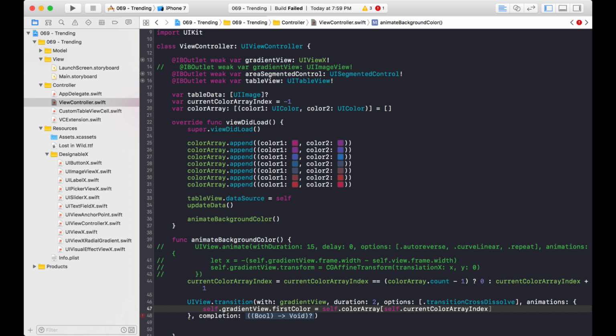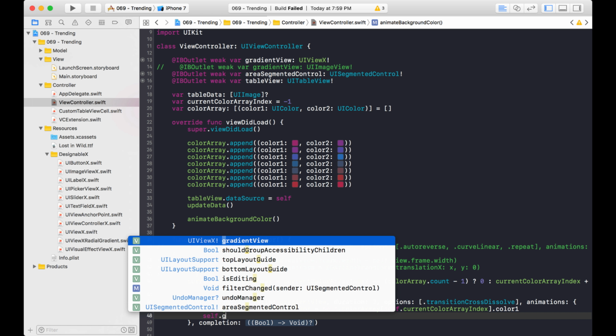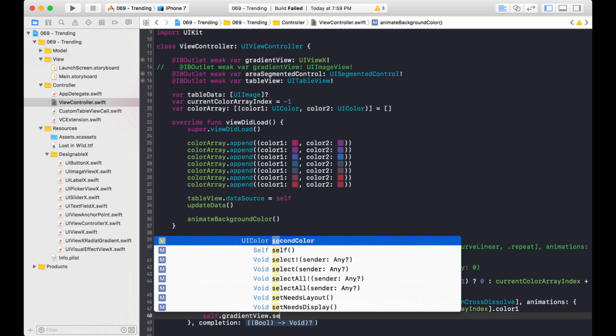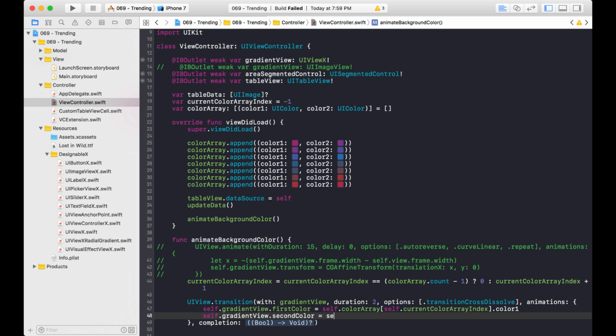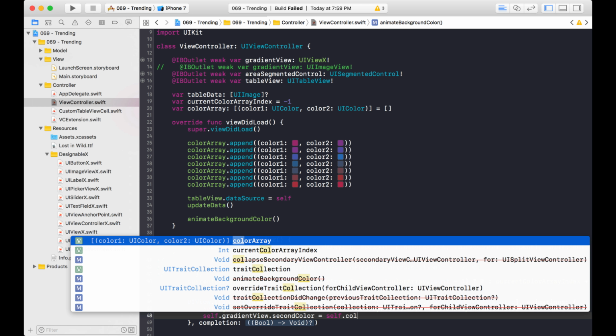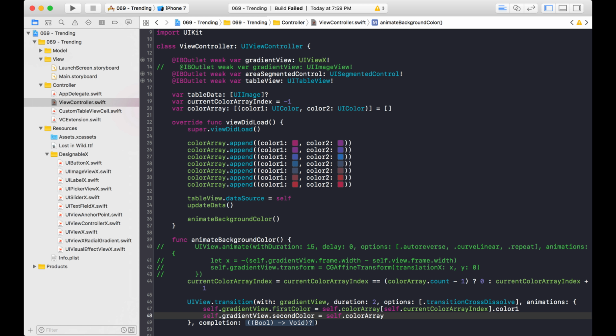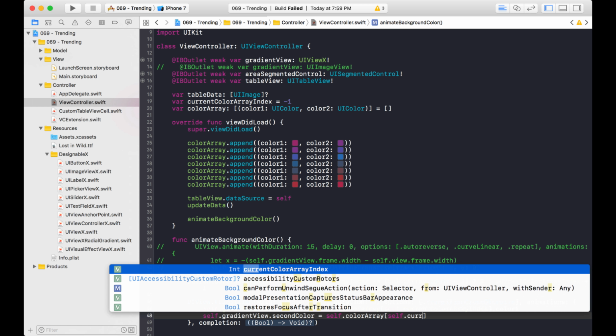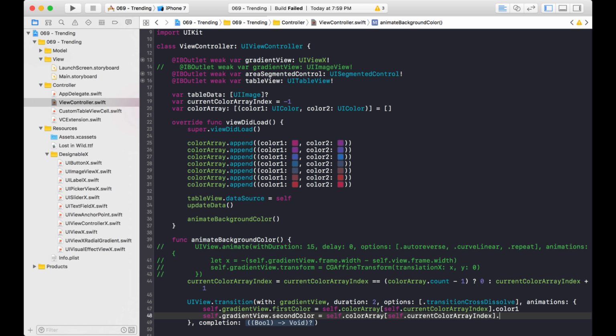Current color array index. And then from here, because it's a tuple, tuples have this cool feature where if you click dot, you can access the 2 variable names for the tuple. So I want color 1. And then we're going to do sort of the same thing, but with color 2. And it'll be color 2. All right, good. And that's pretty much it.